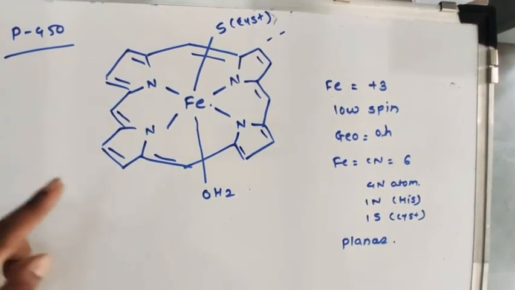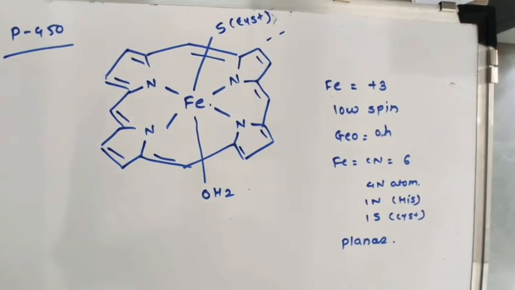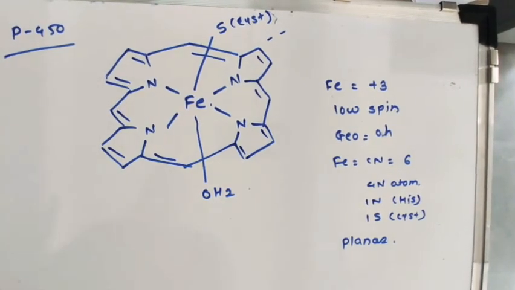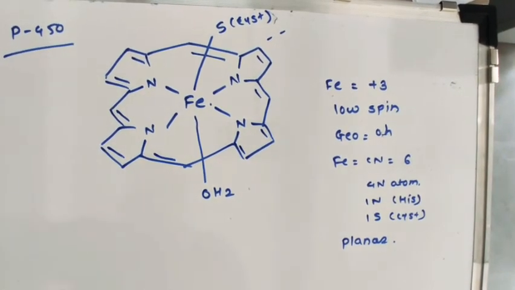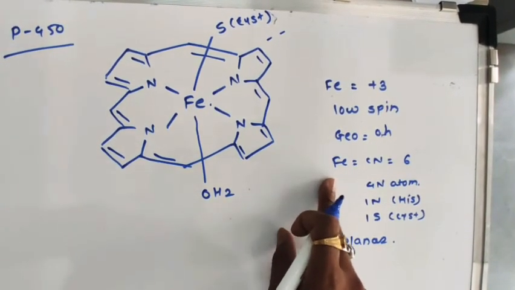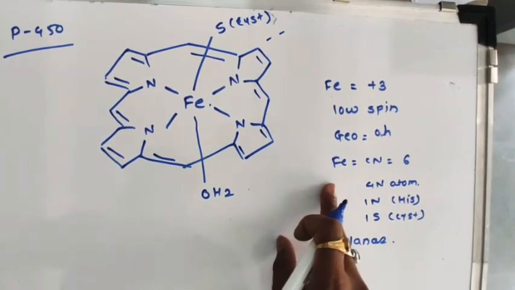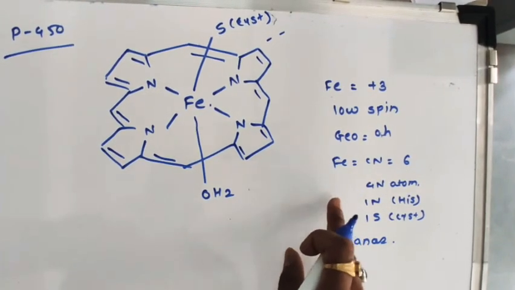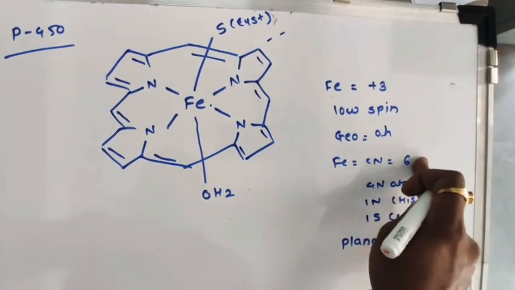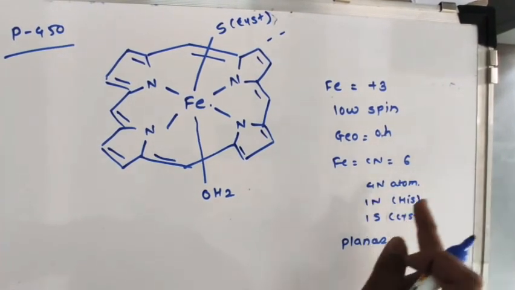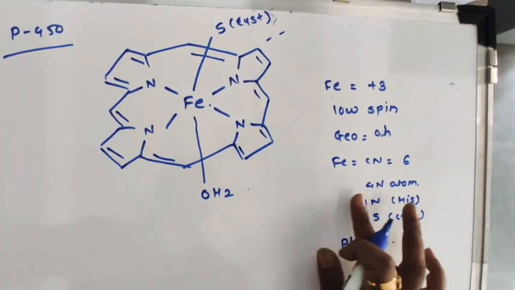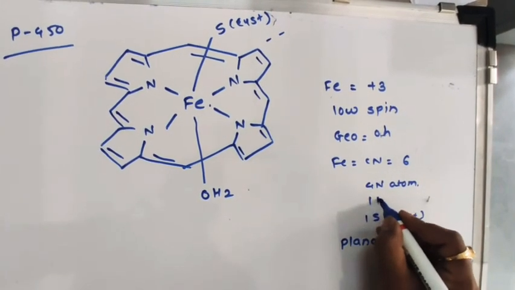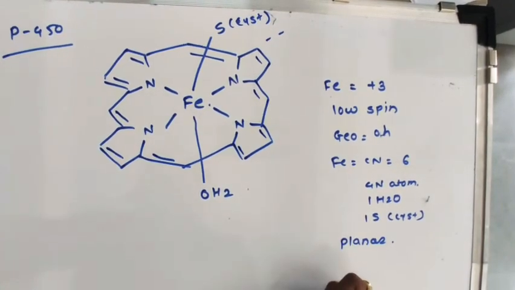This is the structure of cytochrome P450. The coordination number of ferrous is the same, 6: the 4 nitrogen atoms are the same, one sulfur of cysteine, and here only one water molecule. That is the only change.